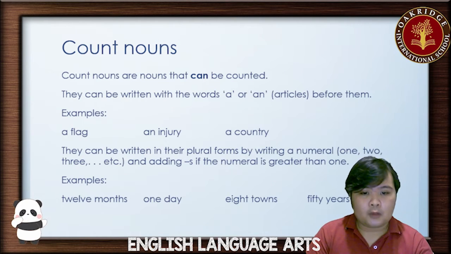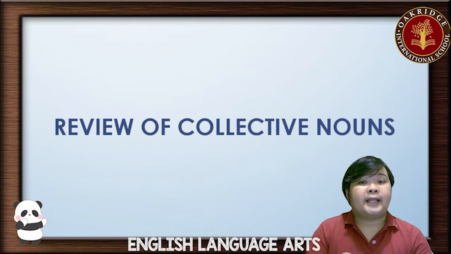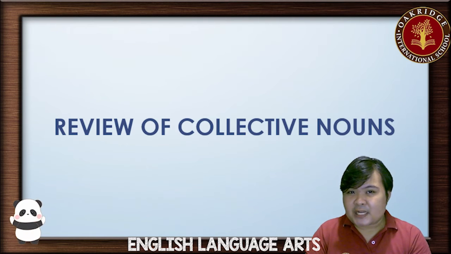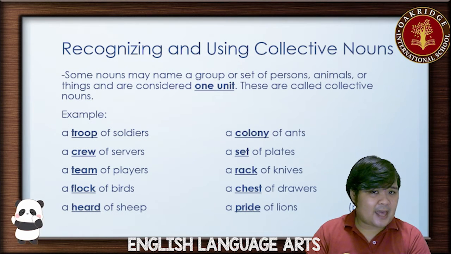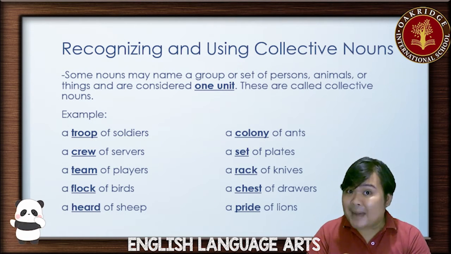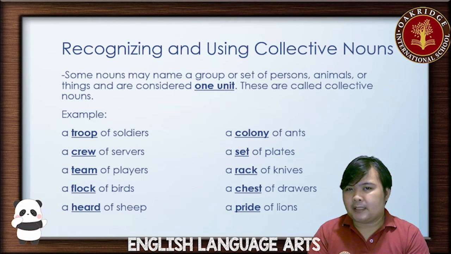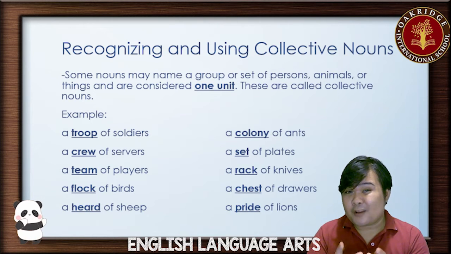Next, we have collective nouns. Now, collective nouns are different from count or non-count nouns. How are they different again? Unlike count and mass nouns, collective nouns are more than one.